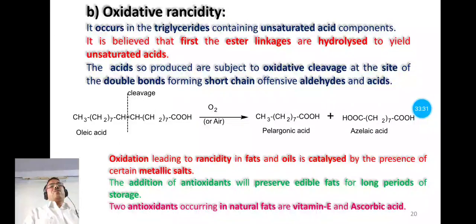Antioxidants like vitamin E and ascorbic acid are present in natural fats and natural oils. So antioxidants are used to prevent the oxidative rancidity of fats and oils.